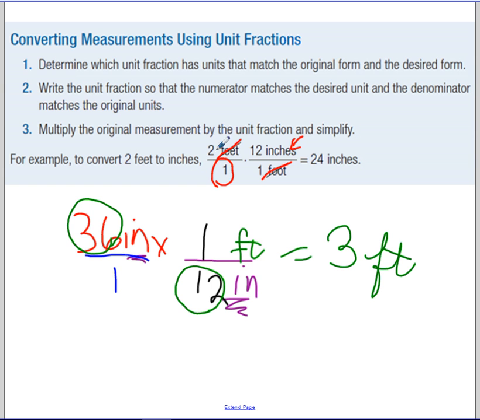So sometimes the two numbers that aren't ones are across the top to multiply, and sometimes they're diagonal from each other, one on the top, one on the bottom. And so when you have that, you will divide your 36 in this case, the numerator, divided by the one that's in the denominator. And again, in this case, 12. So this helps you know for sure whether you're multiplying or dividing.